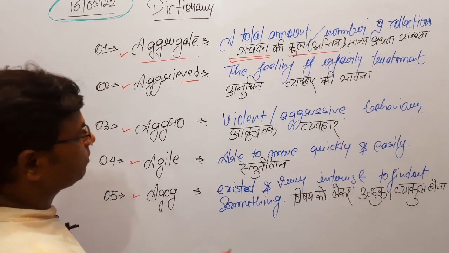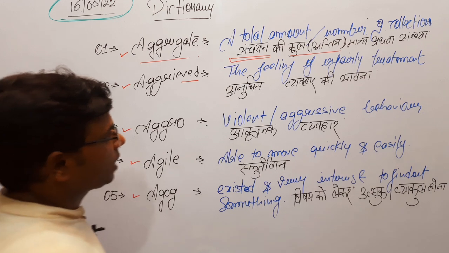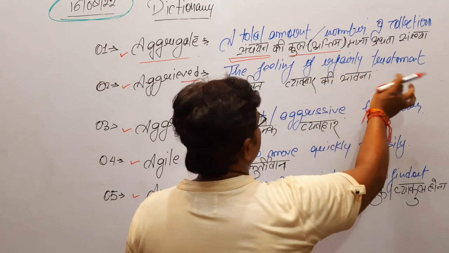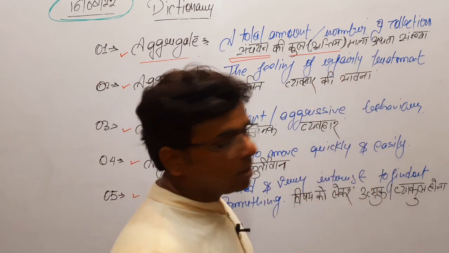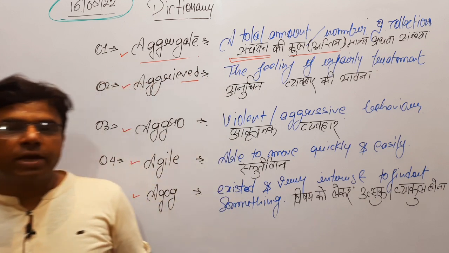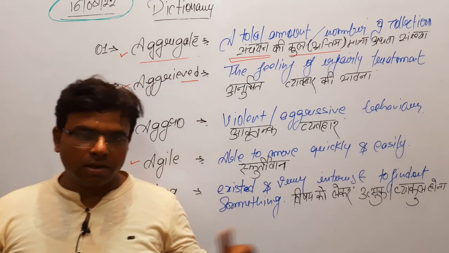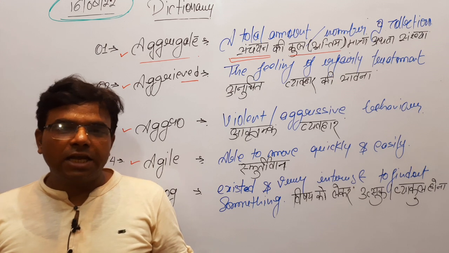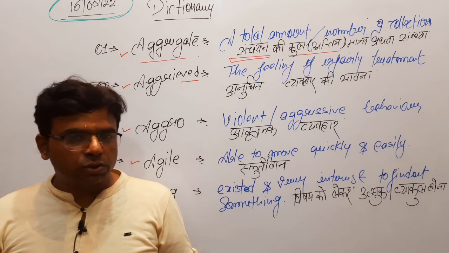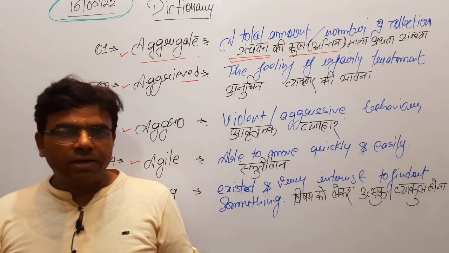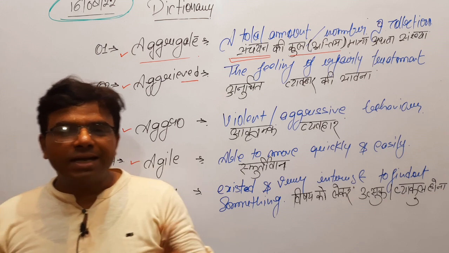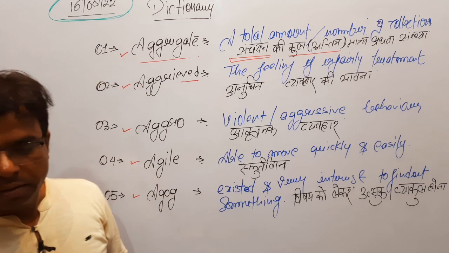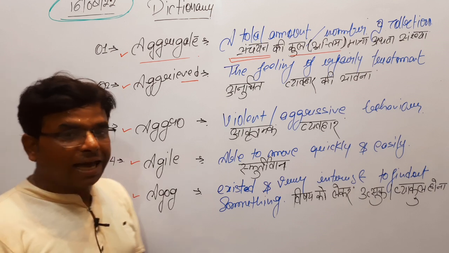Aggrieved, something has been done. What has been done? The feeling of unfair treatment. When you feel that you have been treated unfairly or in a neglected way, you get aggrieved. That means your heart or soul gets afflicted, or affected negatively. Aggrieved.